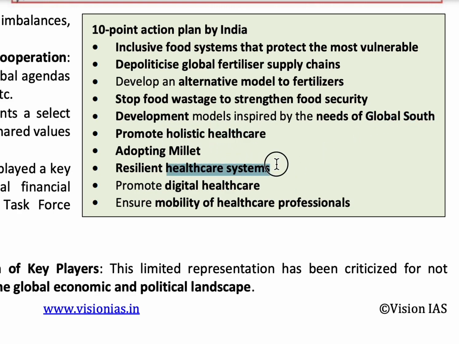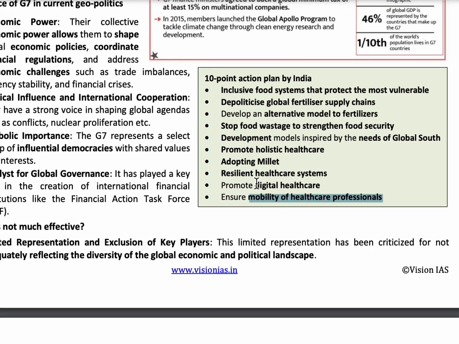Healthcare systems should be promoted, digital healthcare should be promoted, and the quality and quantity of healthcare professionals should be increased. So this 10-point action plan was proposed by India to address the issues related to food, health, and other development related issues. So this was from India's side.